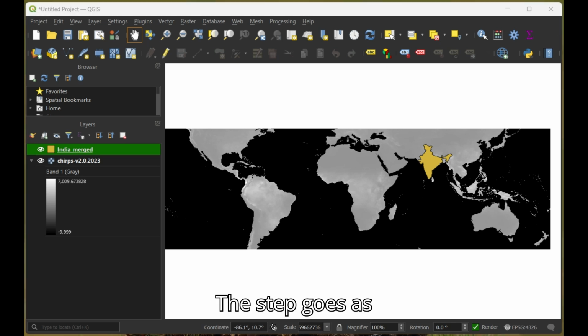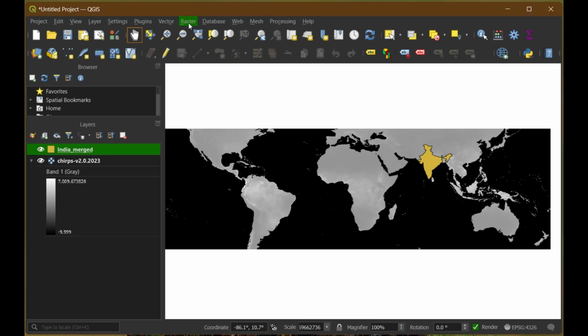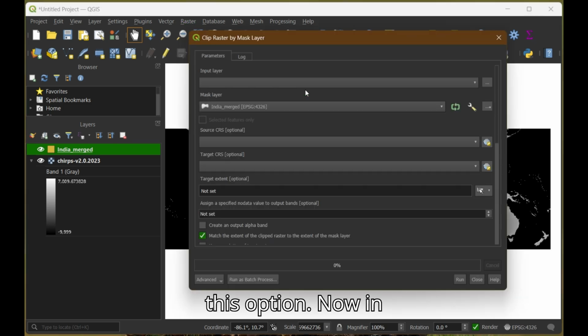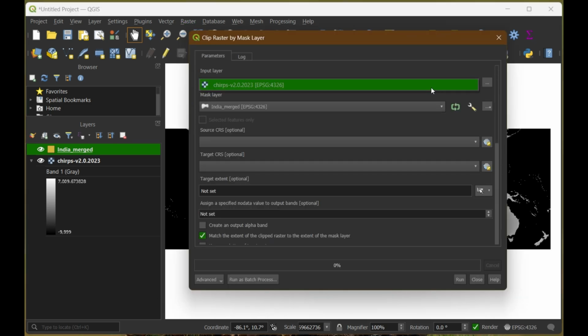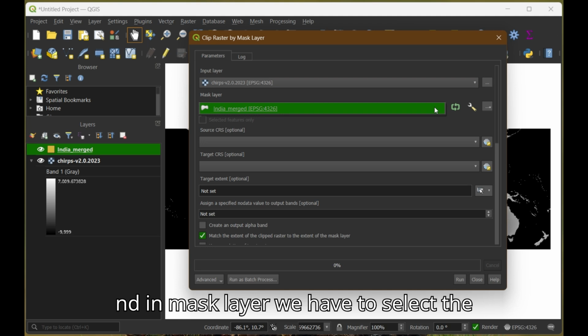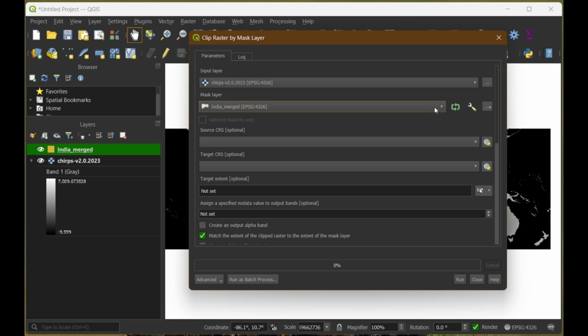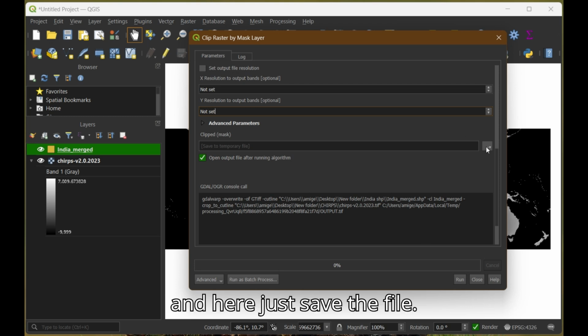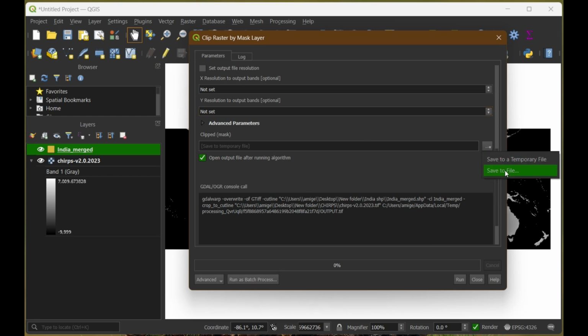The steps go as follows: raster extraction in this option. Now, in input layer, we have to select a raster image, and in mask layer, we have to select the shapefile. And here just save the file.